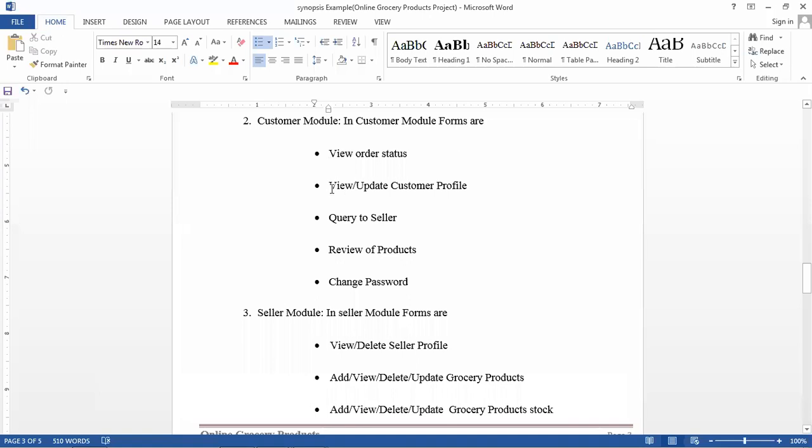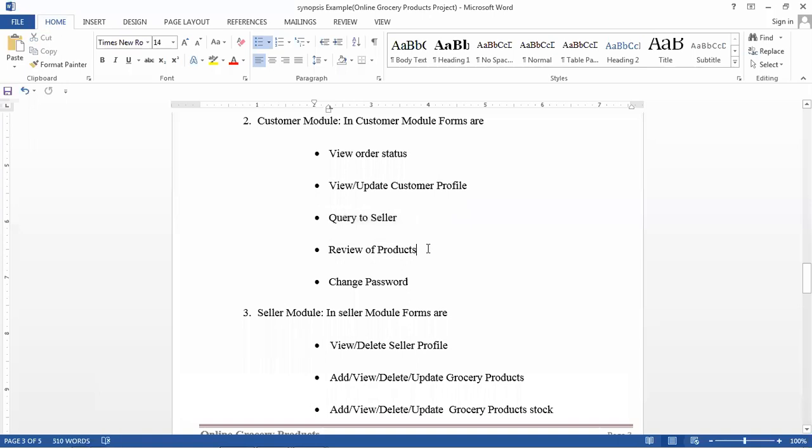Next, the customer can ask a query to the seller, and whenever the seller replies, he can see it in this particular form.